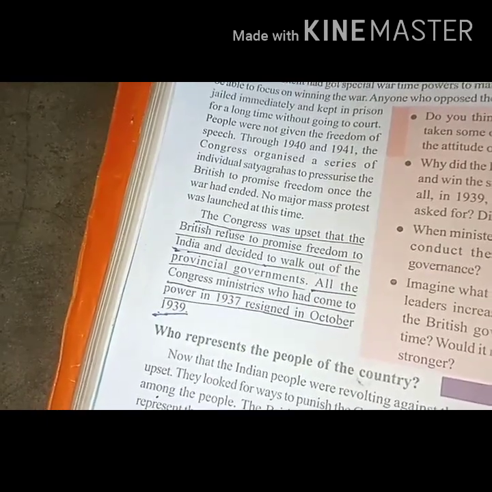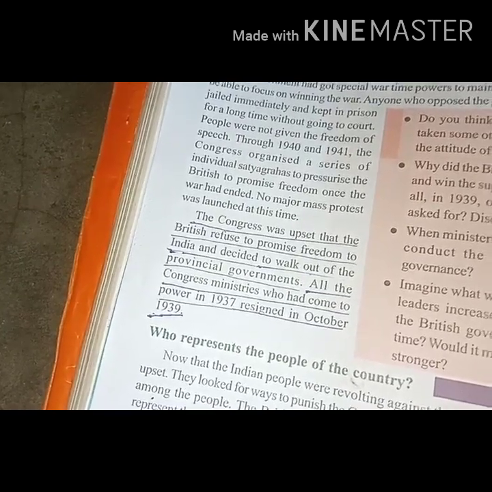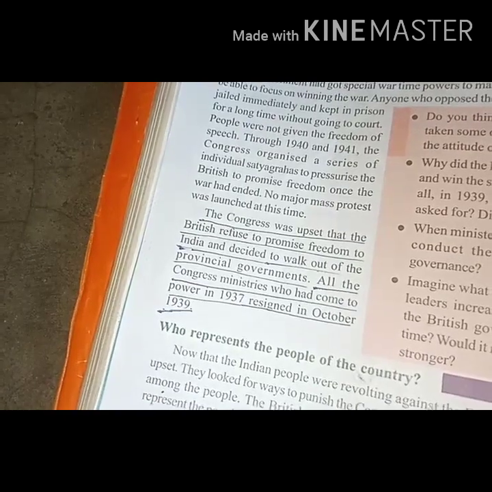Children, why did the Congress governments resign in 1939? Because the British were not ready to give them full freedom.